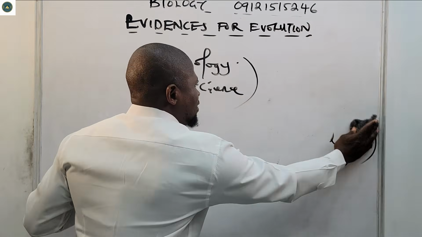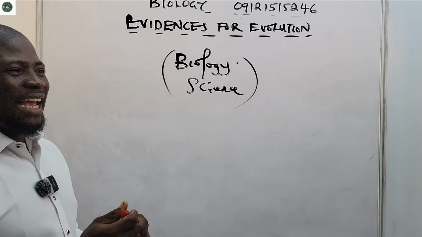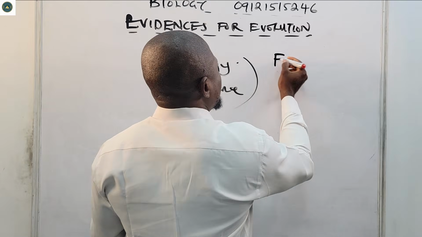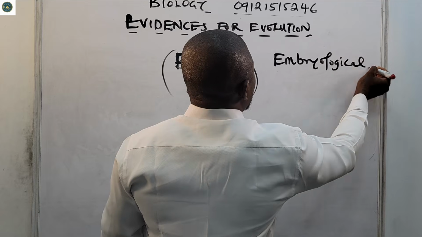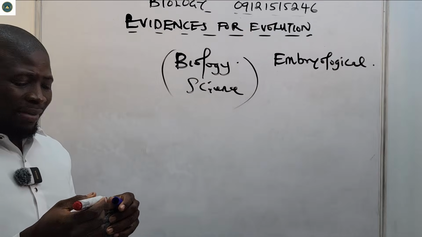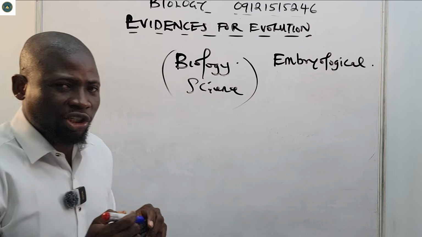Number 1 is from embryology, so we have embryological evidence. Then number 2, we also have anatomy, so anatomical and morphological evidence.